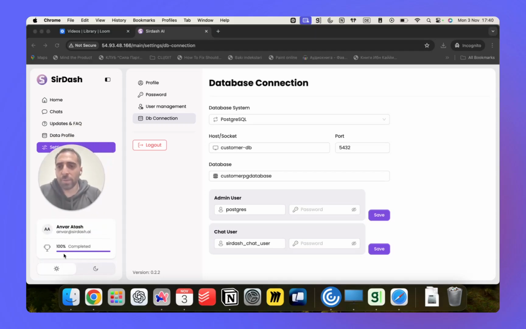And below you are seeing whether your data is completed or not. As you see, we have right now version 0.2.2 and 100% of data is completed.